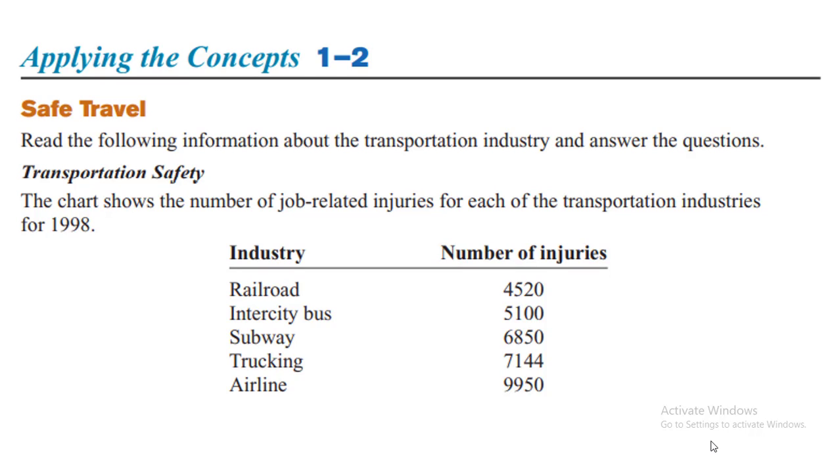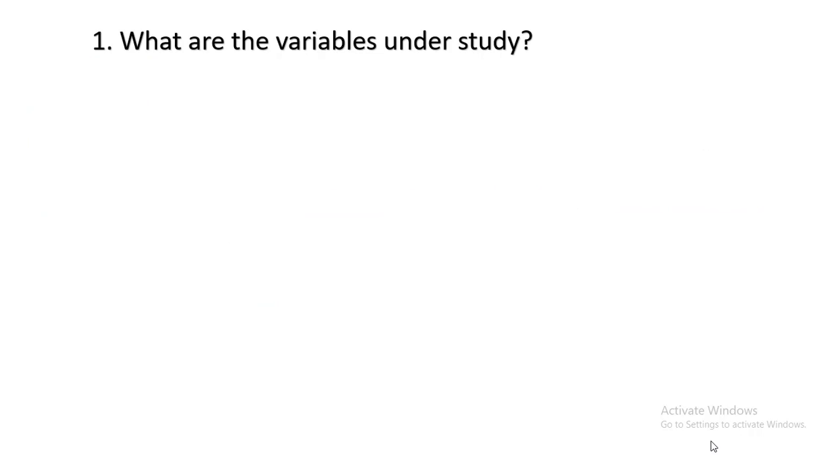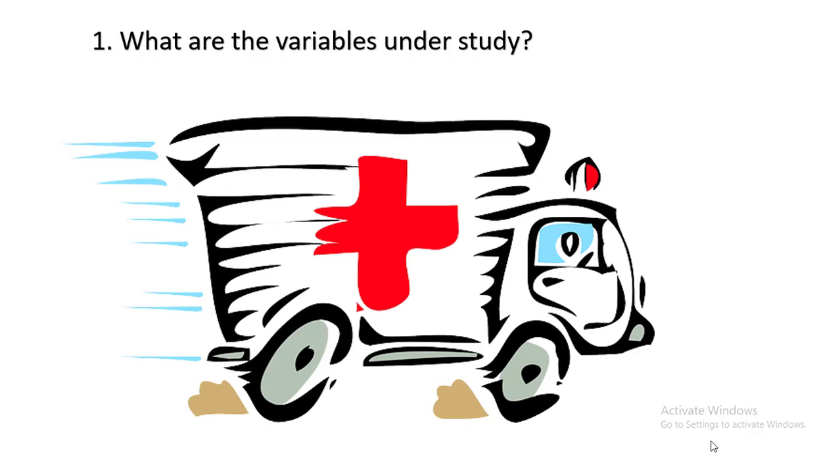Industries like railroad, intercity bus, subway, trucking, and airlines. We have the corresponding number of job injuries for railroad, which is 4,520 job-related injuries, and the highest number of job-related injuries belongs to the airlines, which is 9,950. So, question number 1. What are the variables under the study? The variables are industry and the number of job-related injuries.